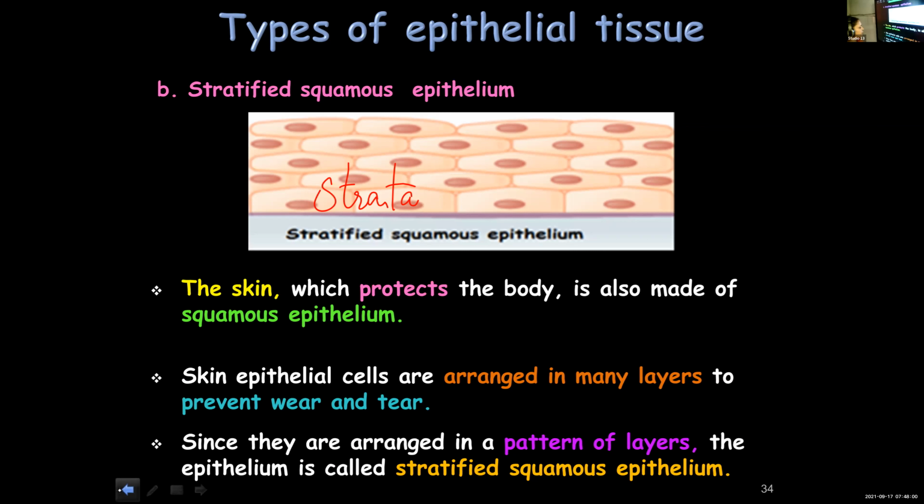The main difference between simple and stratified is that in simple squamous epithelium, there is just one layer of cells. In stratified squamous epithelium, there are several layers of cells. And that is why it got the name stratified squamous epithelium.